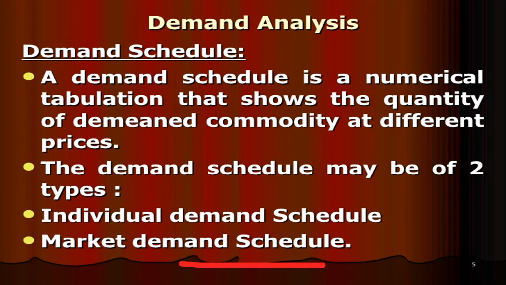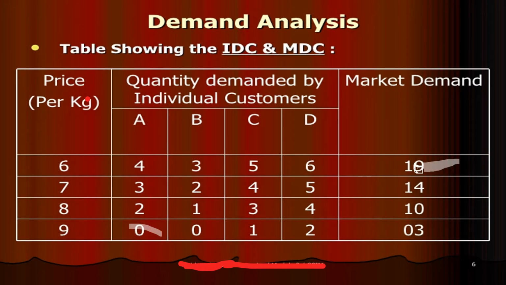As we know, there are two types of demand schedule. One is the individual demand schedule, the second one is the market demand schedule. The table shows demand at different prices of the goods. The first column represents the price of the commodity.